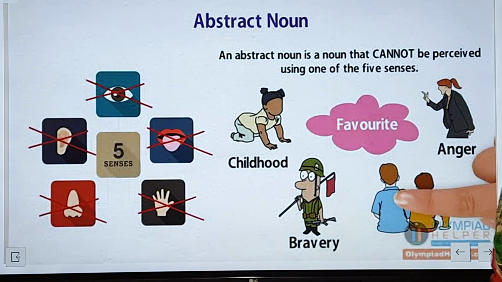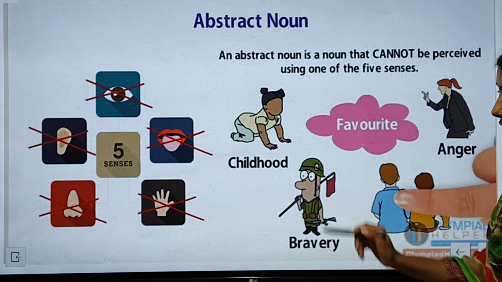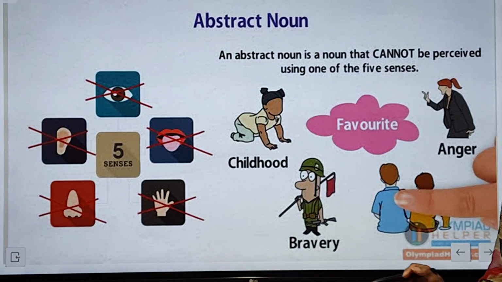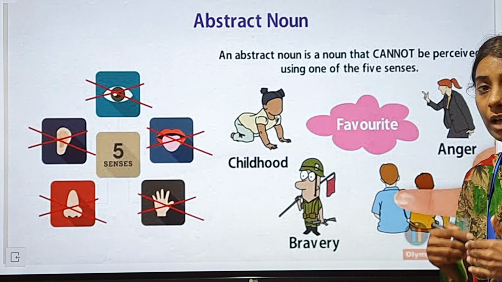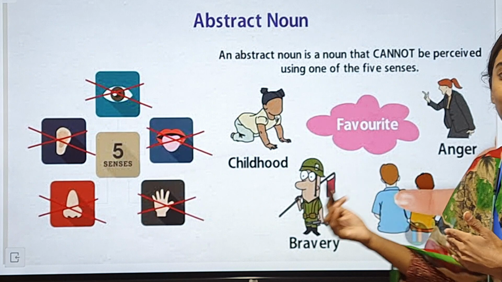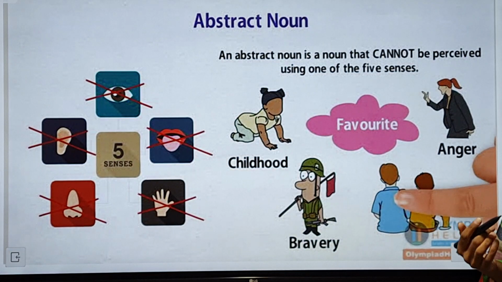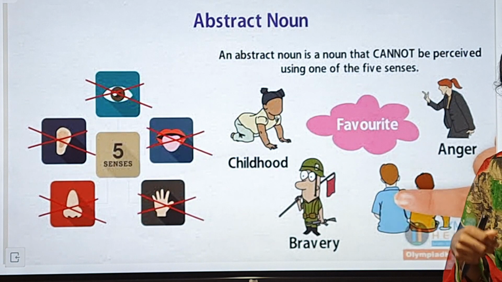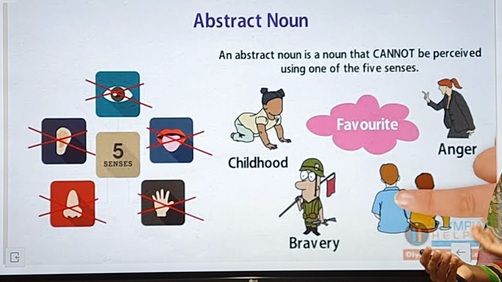We cannot see the abstract noun, we cannot taste it, we cannot touch it, we cannot smell it, we cannot hear it. Abstract nouns are those nouns where our five senses do not work. Abstract nouns can be felt and understood within; we can have emotions and feelings. Those are the abstract nouns.